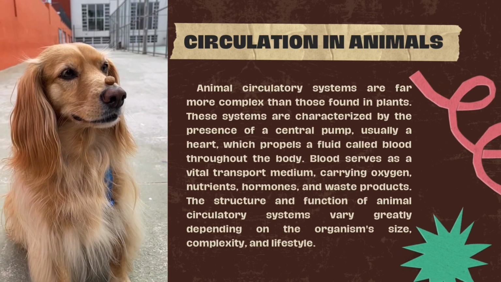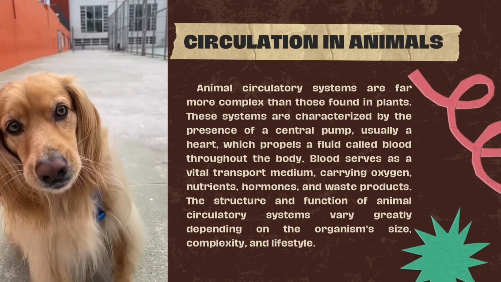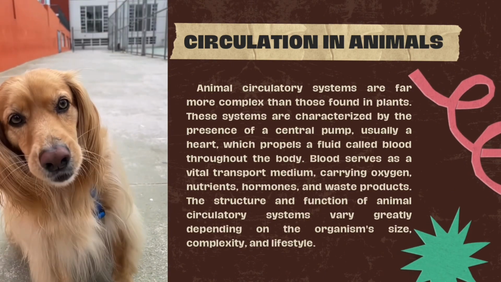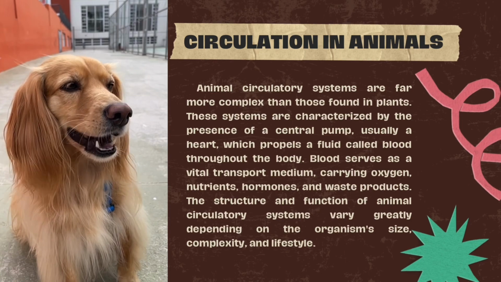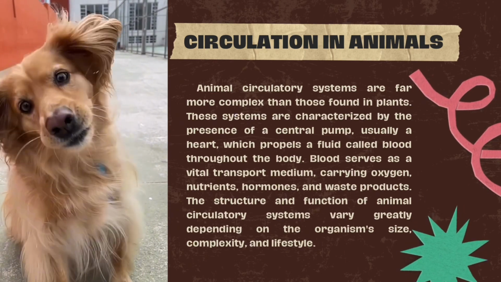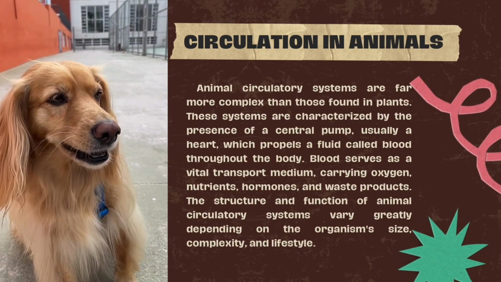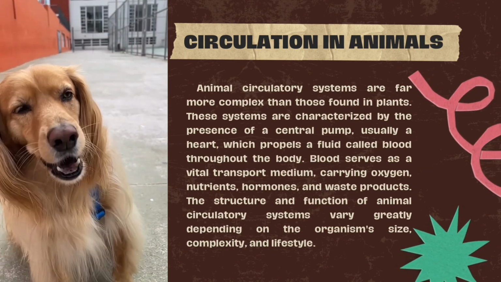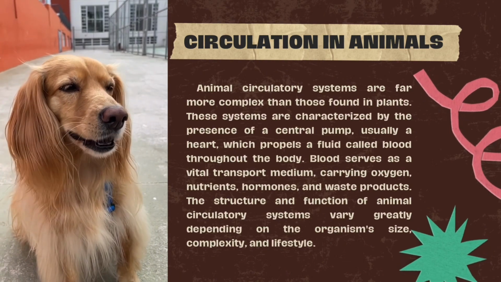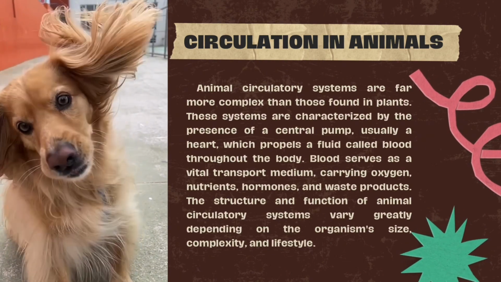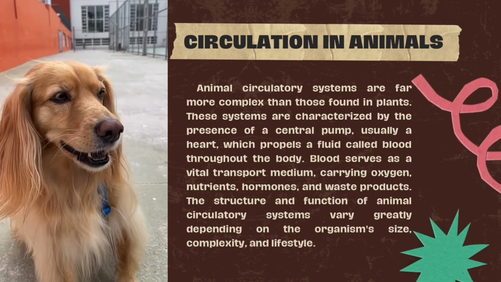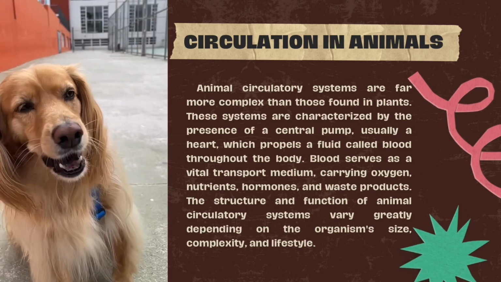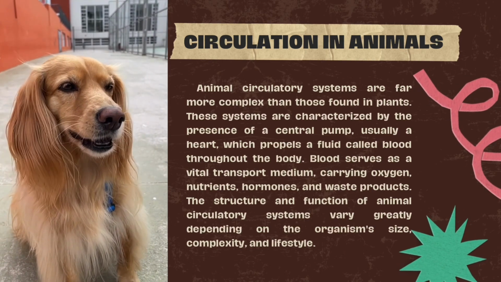Circulation in animals. Animal circulatory systems are far more complex than those found in plants. These systems are characterized by the presence of a central pump, usually a heart, which propels a fluid called blood throughout the body. Blood serves as a vital transport medium, carrying oxygen, nutrients, hormones, and waste products. The structure and function of animal circulatory systems vary greatly depending on the organism's size, complexity, and lifestyle.